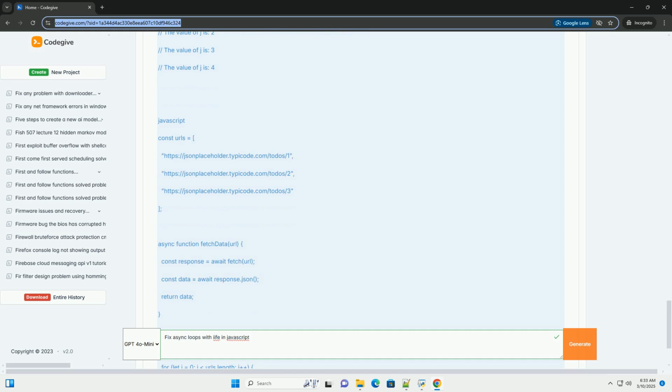Asynchronous loops and closures. Asynchronous operations within loops can lead to unexpected behavior due to closure over loop variables. IIFEs for scoping.